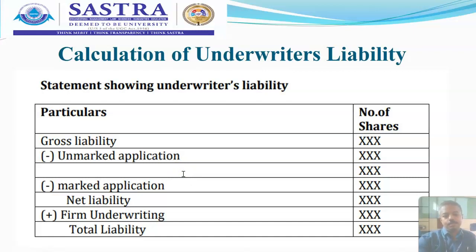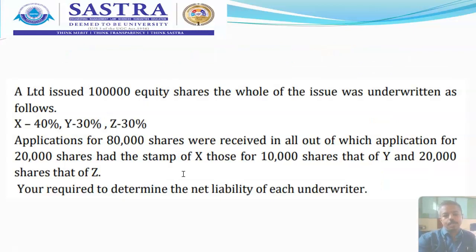Now, the question shows A Limited issued 10 lakh equity shares. A Limited issued 1 lakh equity shares. The whole of the issue was underwritten as follows.